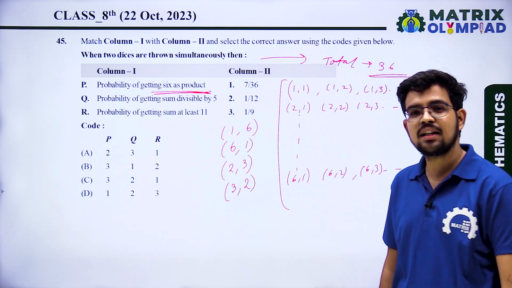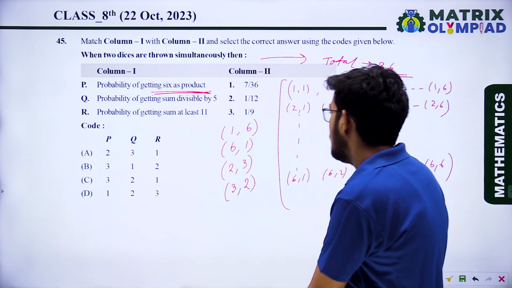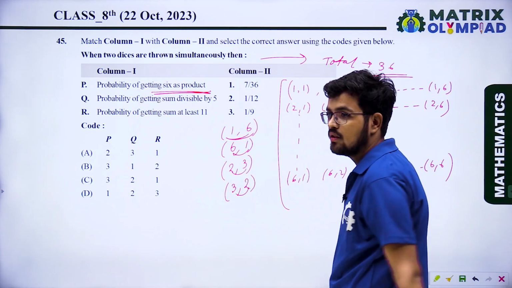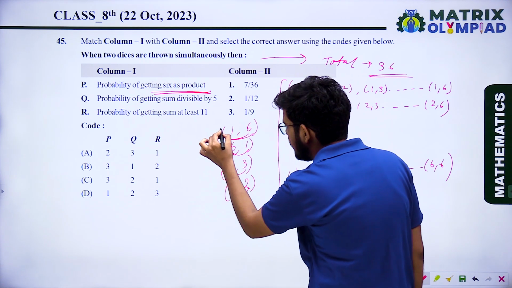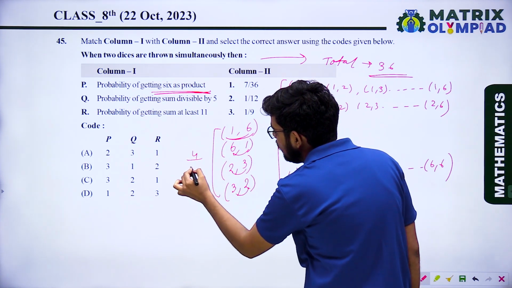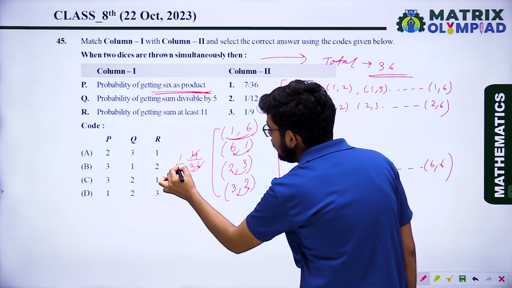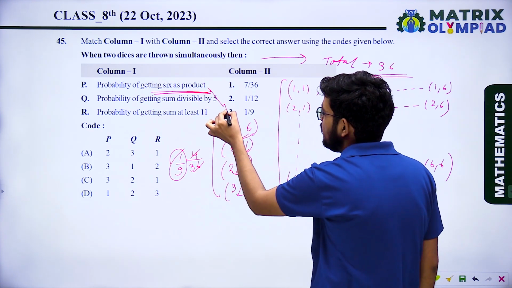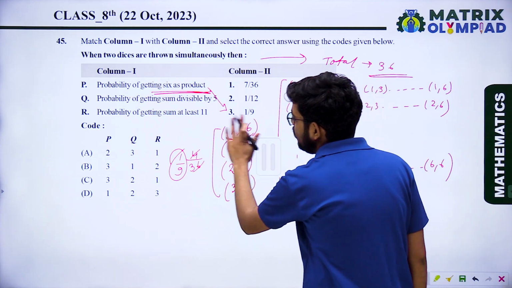In these cases, the product of outcomes will be 6. So the probability of that type of outcomes will be 4 upon 36, that is 1 upon 9. So P's answer is 1 upon 9.